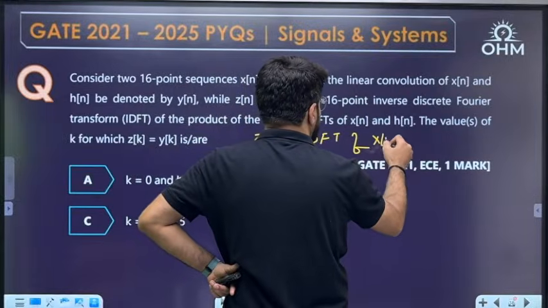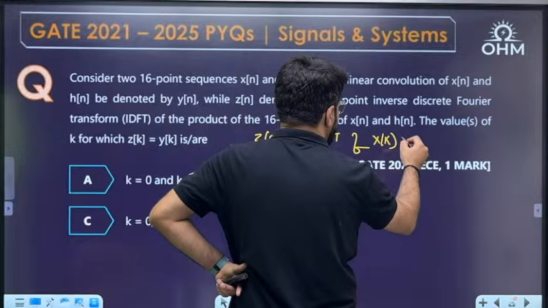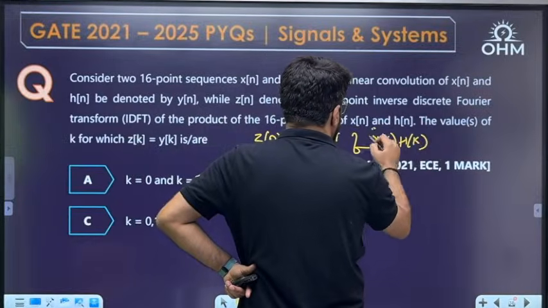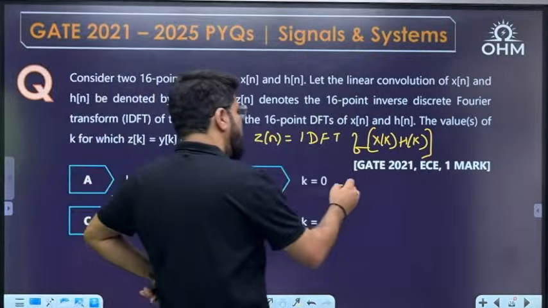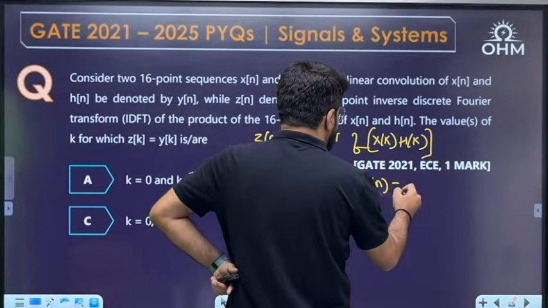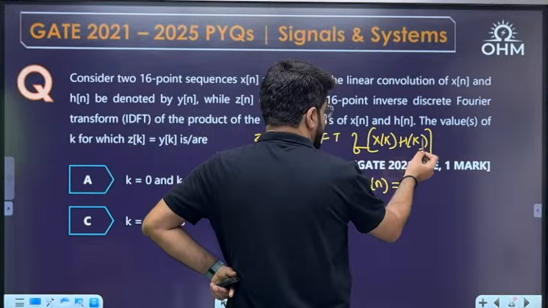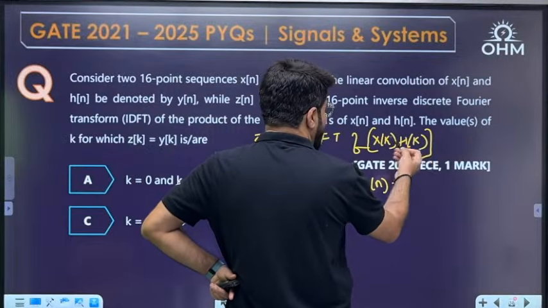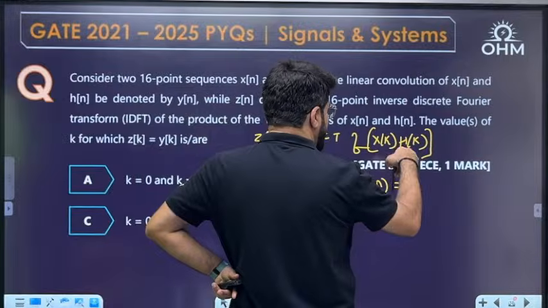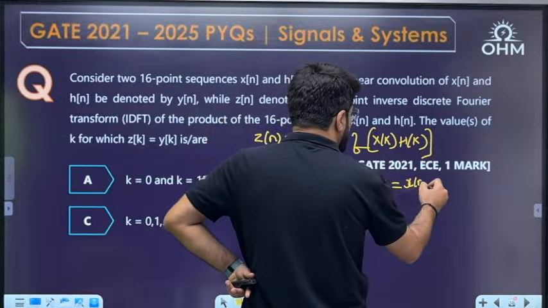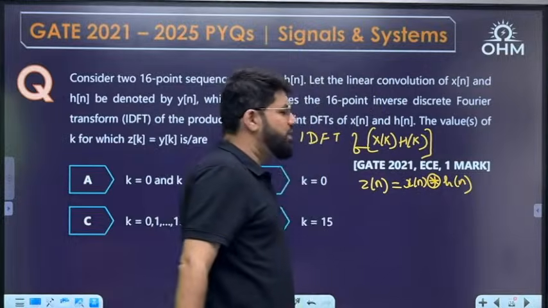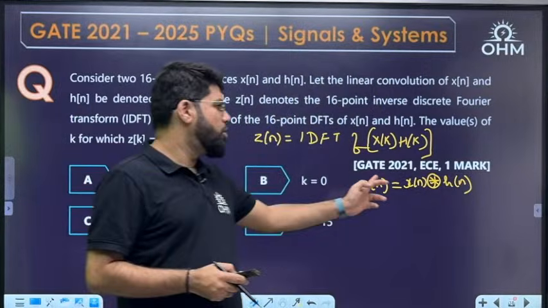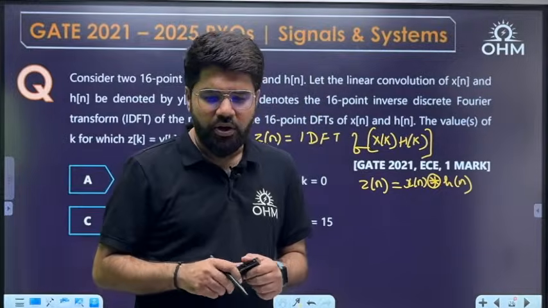Okay, so suppose x[n] has DFT X[k], and h[n] has DFT H[k]. Now, if z[n] is the IDFT of X[k] and H[k] multiplied, multiplied in what? Multiplied in the frequency domain. So what should be happening in time? Convolution. Which convolution? Circular convolution. DFT and IDFT are both periodic, so the convolution operation is represented by circular or periodic convolution.